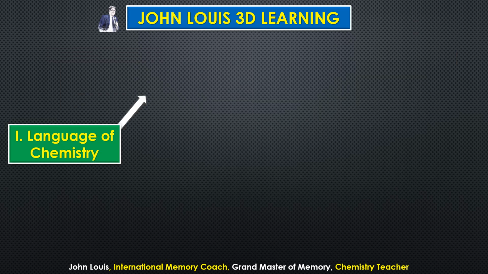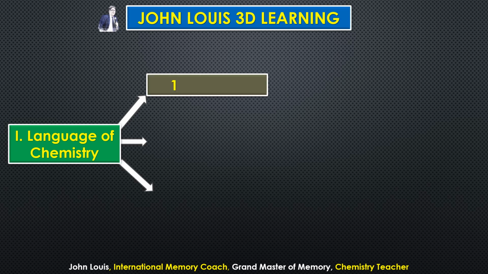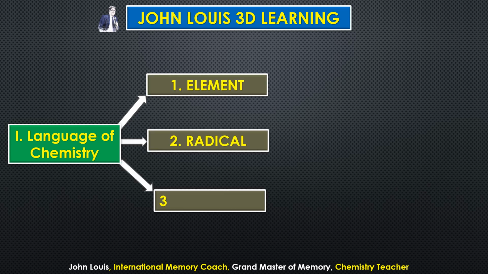So now, in the language of chemistry, what all the things do we need to learn? Elements, radicals, and compounds. An element, I told you, can exist on its own. And in a compound, many elements combine together. What is a radical? A radical means a group of atoms or elements combined together and existing as a single unit, but they cannot exist on their own.